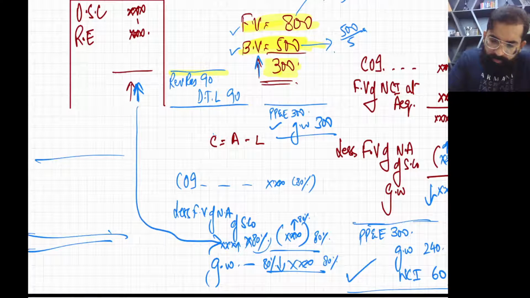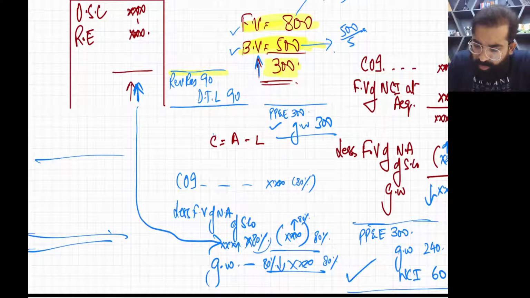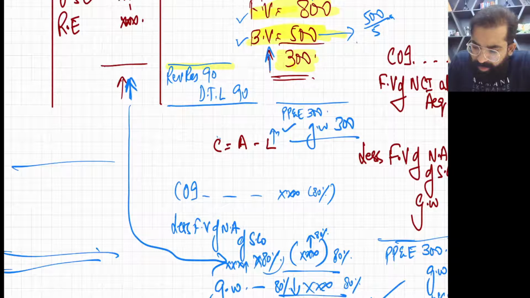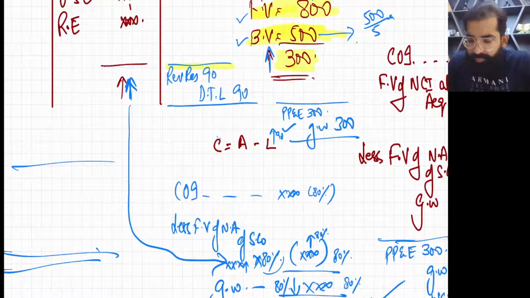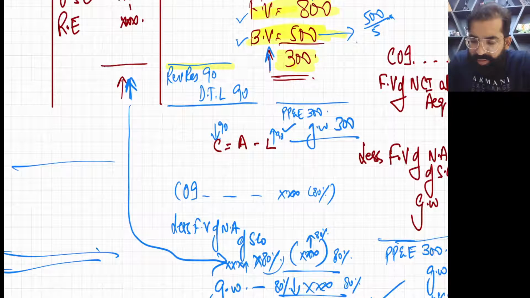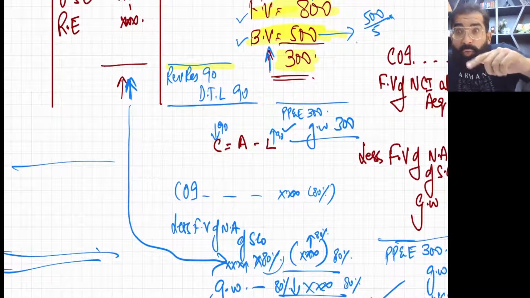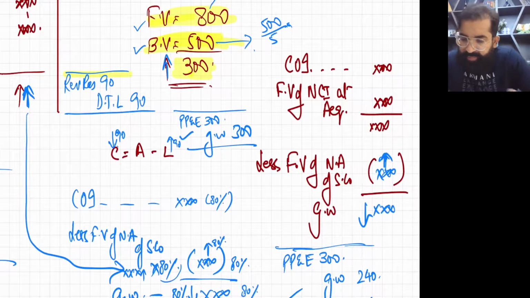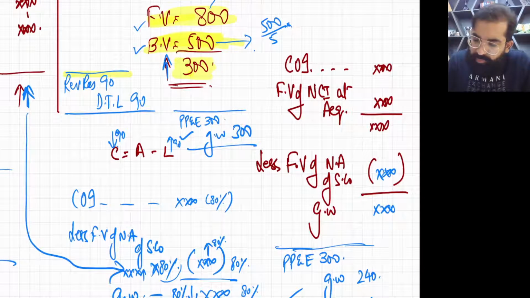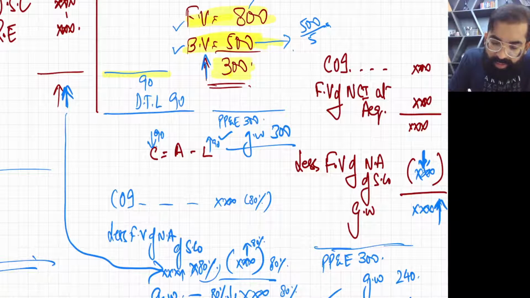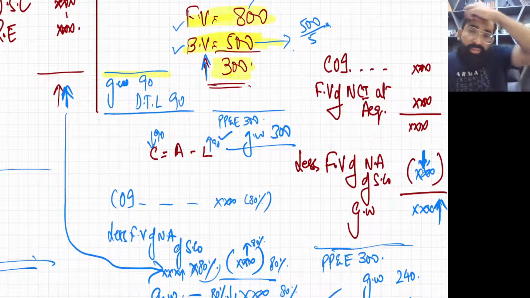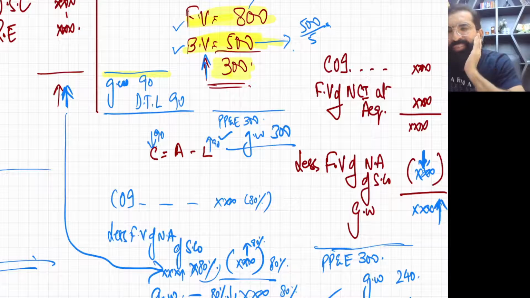Okay, so just use your brain. Our liability is going up by 90. So once your liability goes up, your net assets will go down. And when your net assets go down at the acquisition date, listen, your goodwill will go up. So automatically this entry will be like this: goodwill debit and DTL credit. This is the entry.